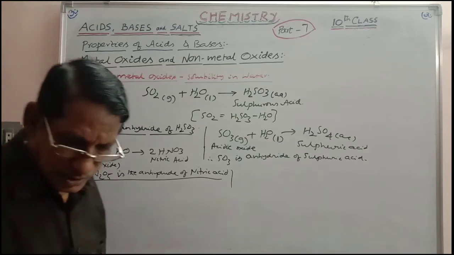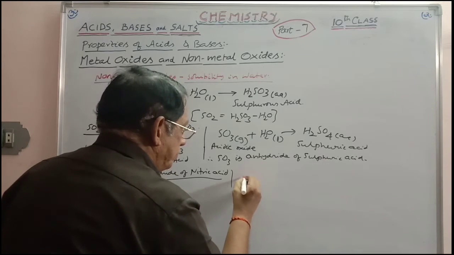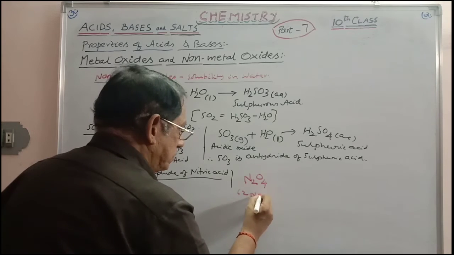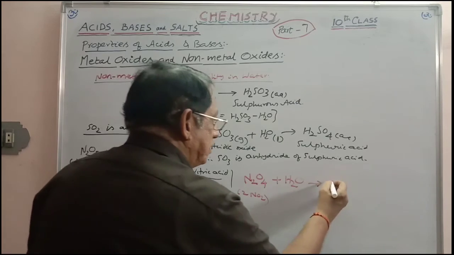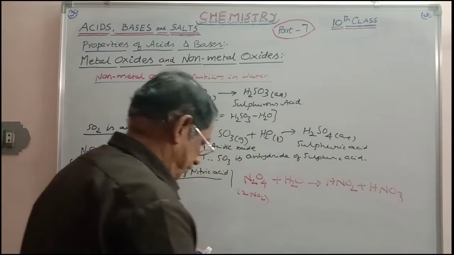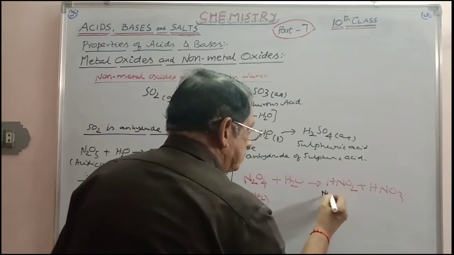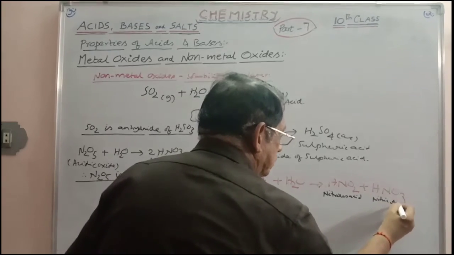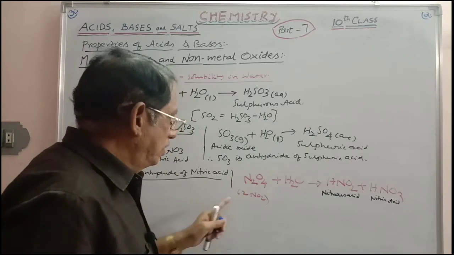Similarly, some more examples you can take here, like N2O4 or 2NO2 you can write here plus H2O. You will get HNO2 plus HNO3. So this is nitrous acid, and this is nitric acid. From these two you remove a water molecule, and you are getting N2O4 or NO2.